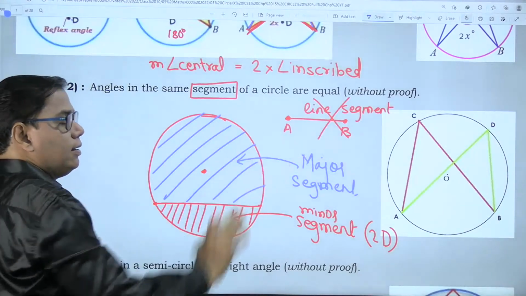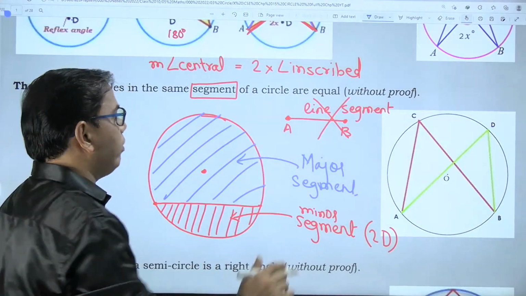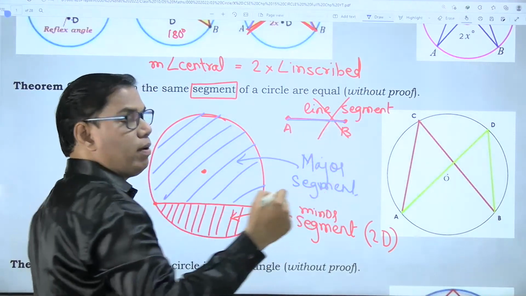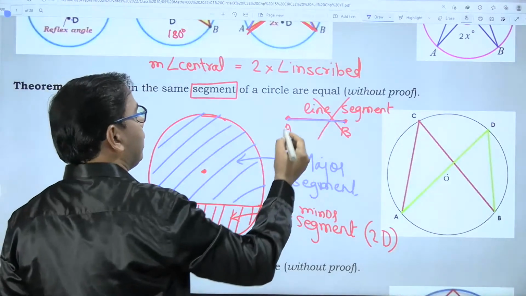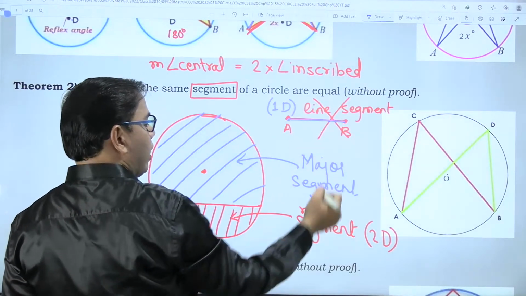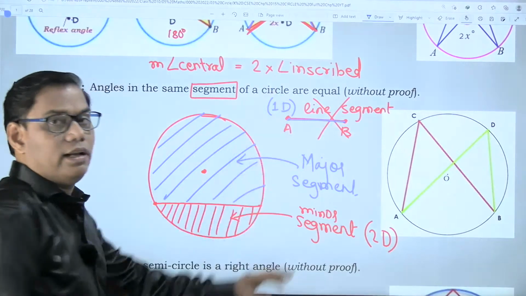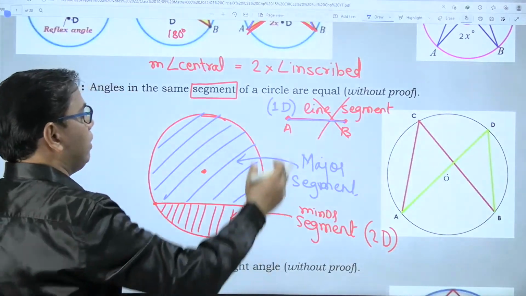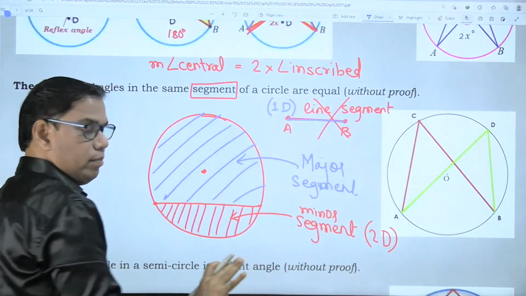Whereas for a line segment, it is not possible to find the area, but we can find the length. So a line segment is one-dimensional. Students most of the time are confused between a line segment and a segment.